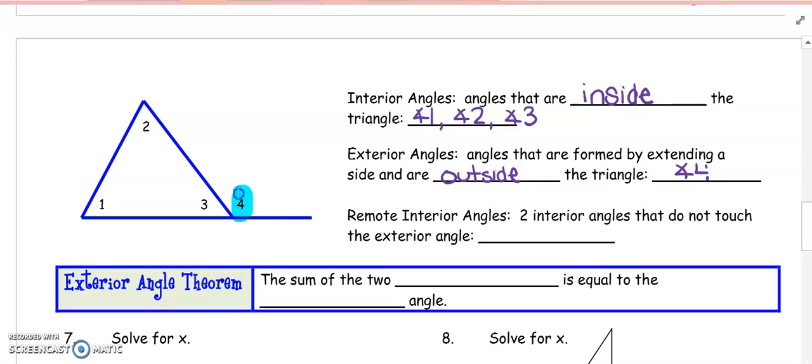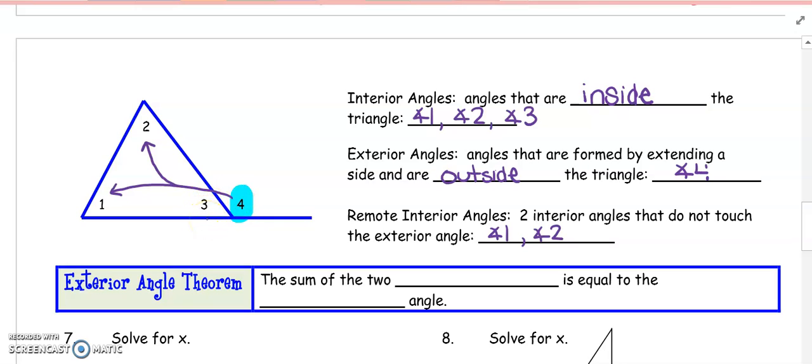Now I'm going to go ahead and highlight angle 4 for just a moment, because it's going to help us talk about remote interior angles. Remote means it's something that is far away, okay? It's not touching that exterior angle. Remote interior angles are two interior angles that do not touch the exterior angle. So if I'm looking at angle 4, angle 1 is not touching it. Neither is angle 2. Angle 1 and angle 2 are my remote interior angles. 3 is touching it. It's not remote.